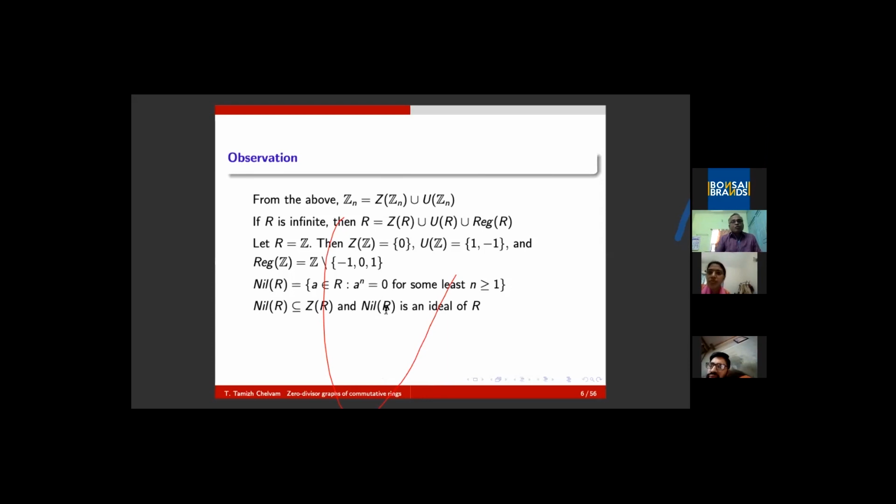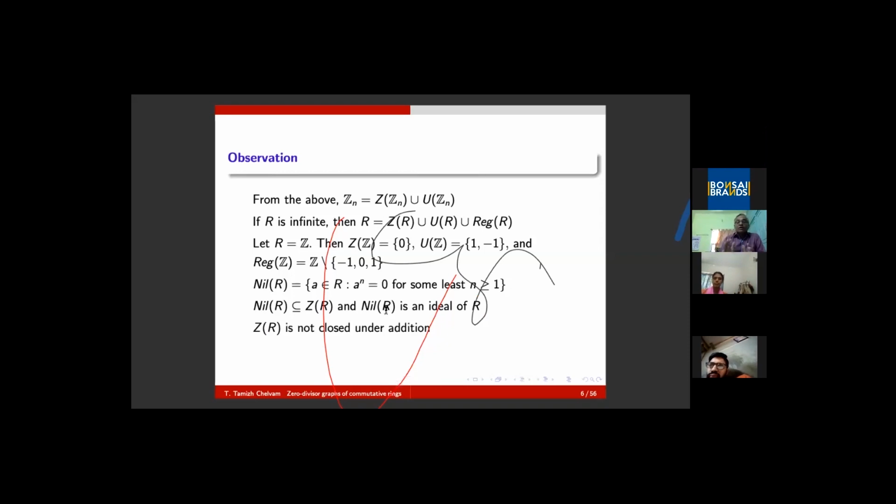You know how to prove a plus b is nilpotent? I must find some k such that (a plus b) to the power k is 0. People may be reminded of the classical binomial theorem for a positive index, which is valid in the case of ring elements also. Therefore, you take k equal to m plus n, and you will get that the sum of two nilpotent elements is again nilpotent.